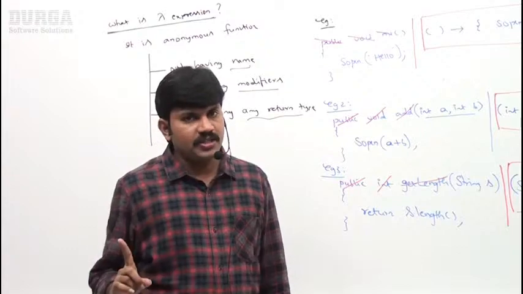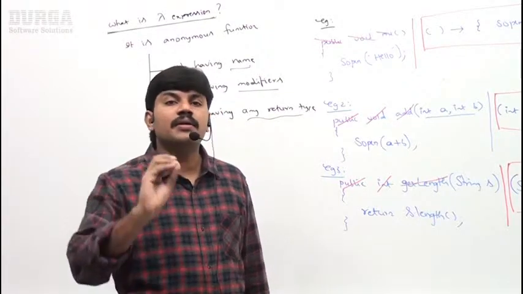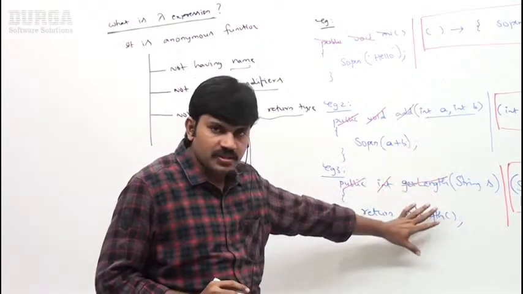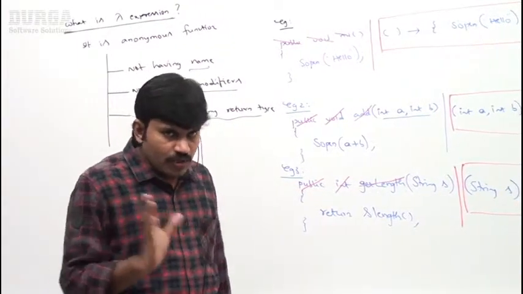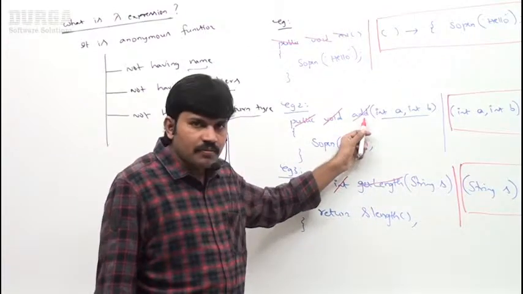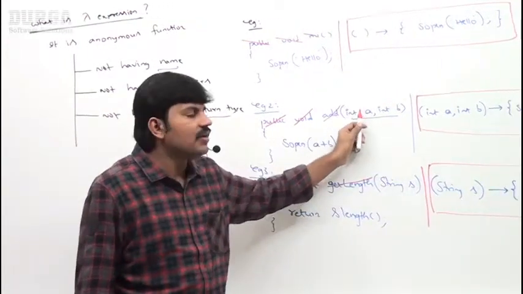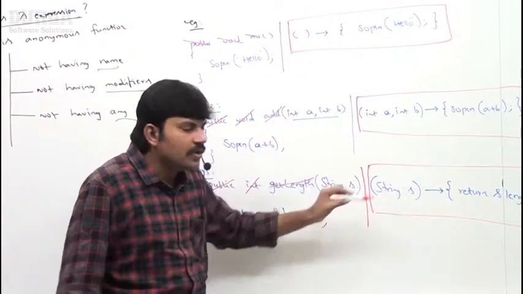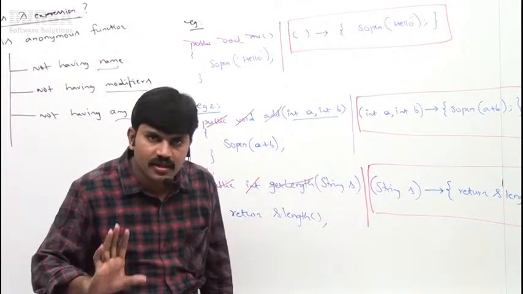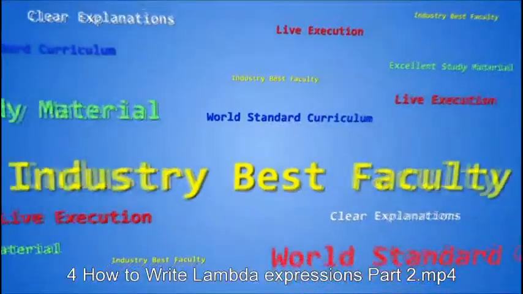Sir, what is a lambda expression? Next, how to write top level lambda expressions, right? That's all. Write a Java method, remove the return type, remove the modifier, next remove the method name, and take whatever remaining is there. In the middle, just use one arrow symbol, and automatically it will become a lambda expression. Is it clear for all of you? Okay, that's all.